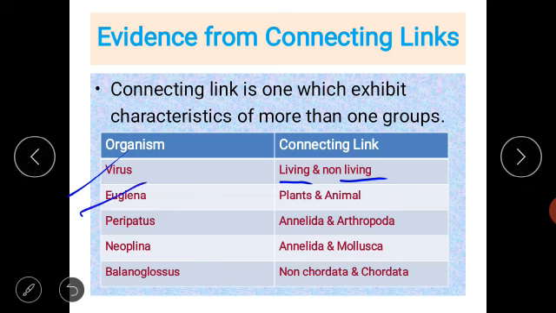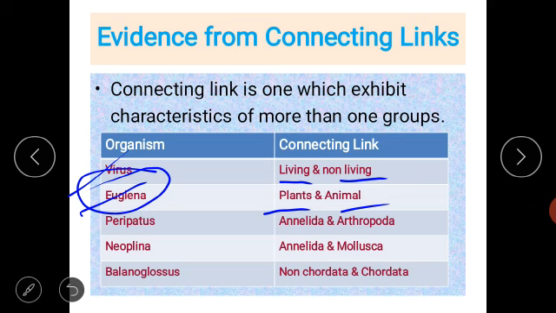Euglena also acts as a link between plant and animal. As we know, plants are very different organisms and animals are very different organisms. They have very different characters, but Euglena is the organism which can show both types of characteristics. Like plants, Euglena can carry out photosynthesis by absorbing sunlight, and it can prepare its own food.